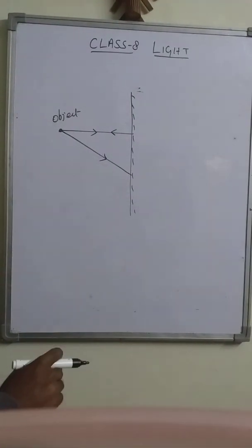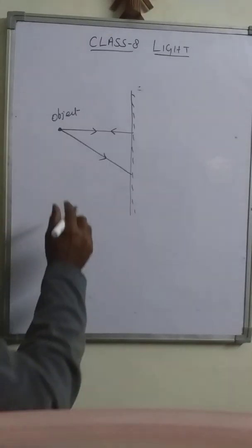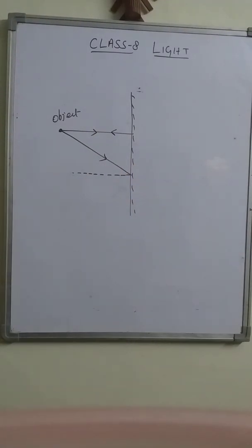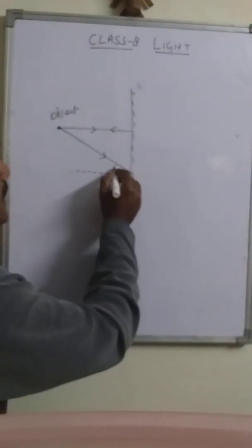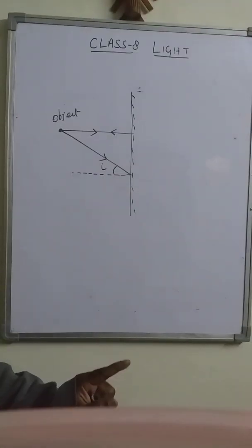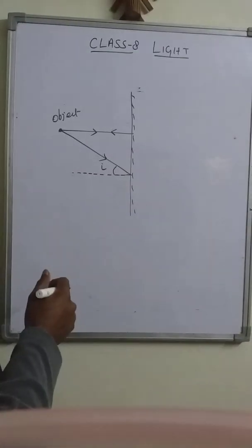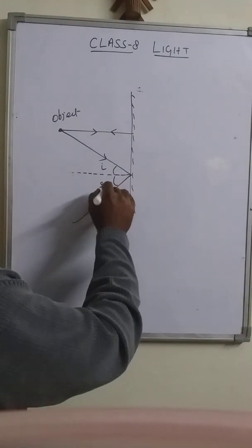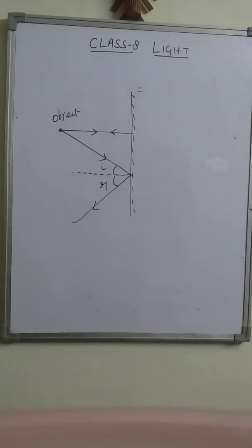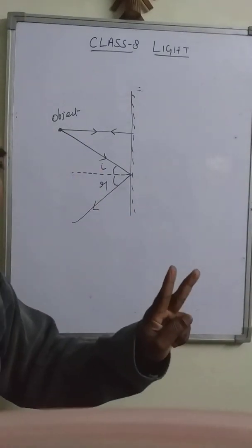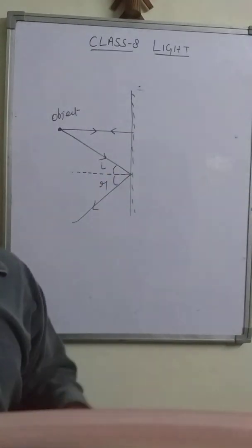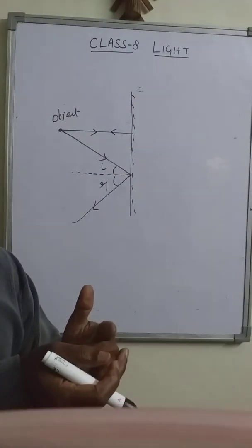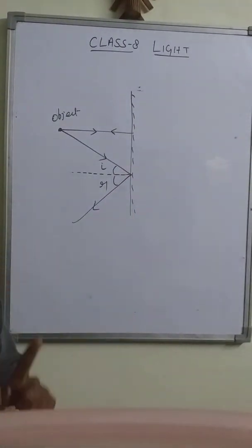To find the reflected ray, first of all the normal is to be drawn. Here the normal is drawn like this. Right? So this is the angle of incidence. According to the law of reflection, the angle of incidence is equal to the angle of reflection. So the reflected ray will reflect in this direction by making the same angle. This is the angle of reflection. Now from the object I took 2 incident light rays and got 2 reflected light rays. If these 2 light rays meet at a single point, then the image will be formed.